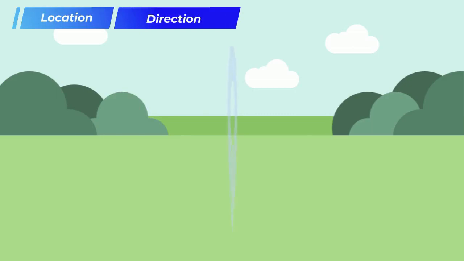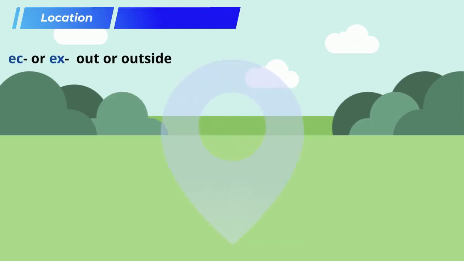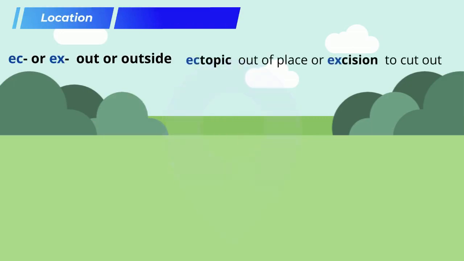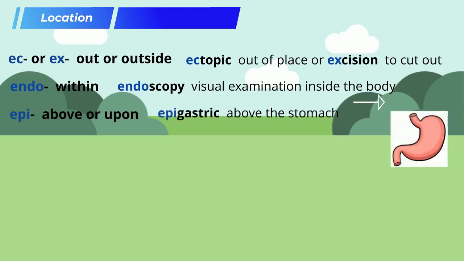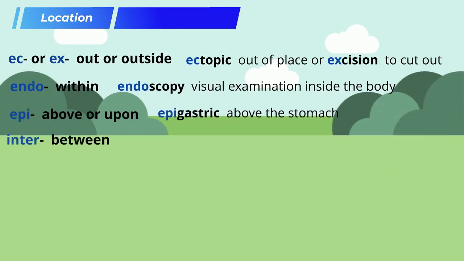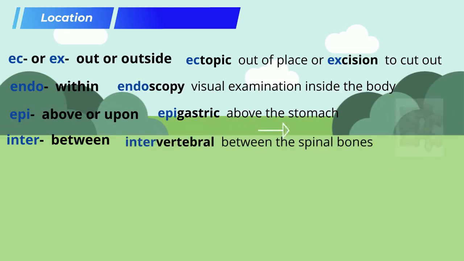Let's look at prefixes for location. Ec or ex, out or outside. Ectopic, out of place. Excision, to cut out. Endo, within. Endoscopy, visual examination within or inside the body. Epi, above or upon. Epigastric, above the stomach. Inter, between. Intervertebral, between the spinal bones.